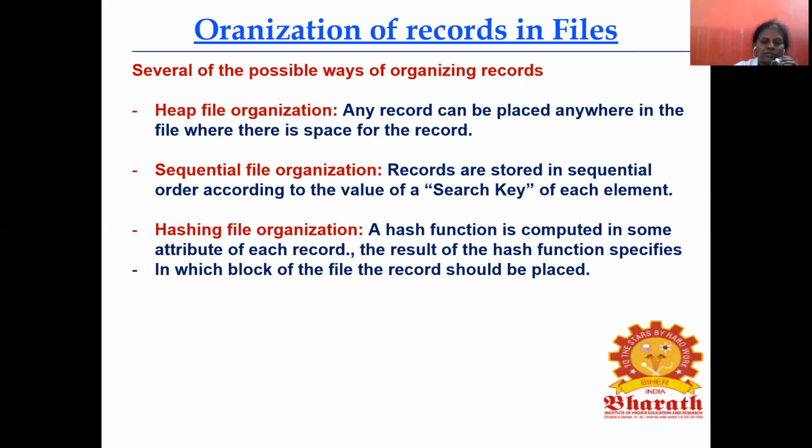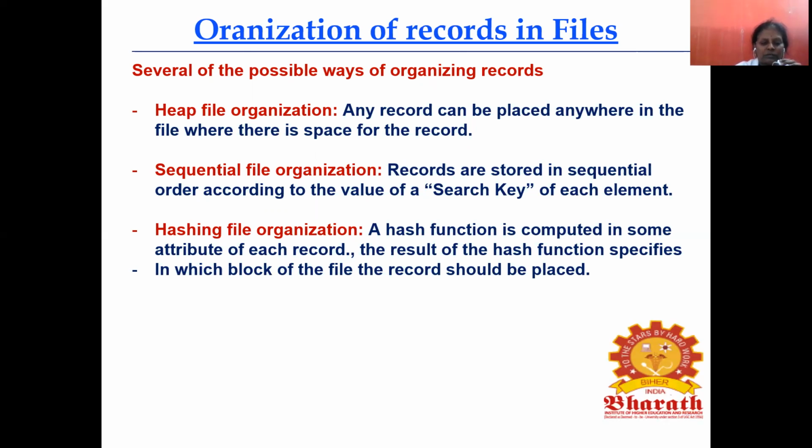So what does heap file mean? Any record can be placed anywhere in the file where there is space. There is no sequential order to insert or anything else. Where there is empty space, the record will be stored. This is what we mostly use. Companies also use sequential file organization for some cases, but for others we use heap file organization, where any order can be used.